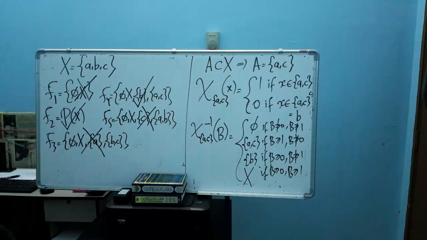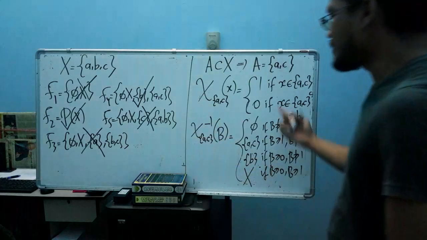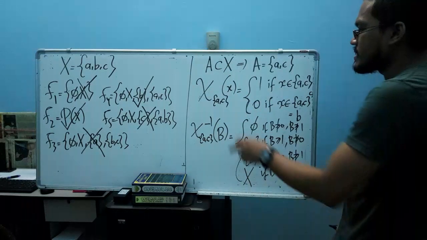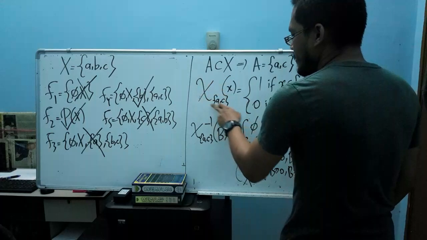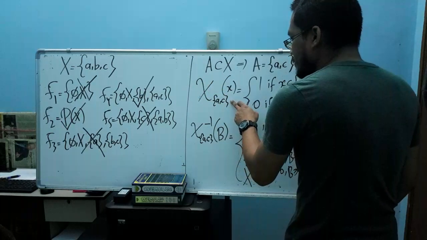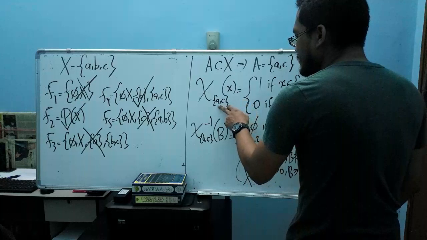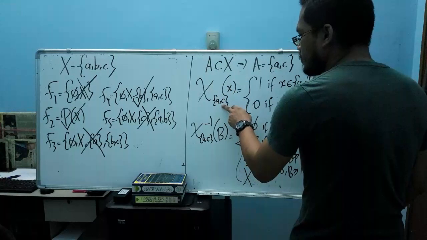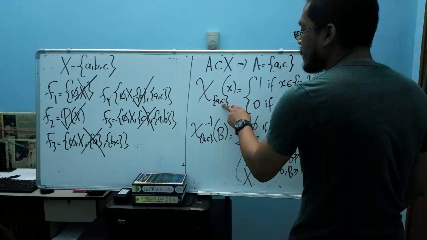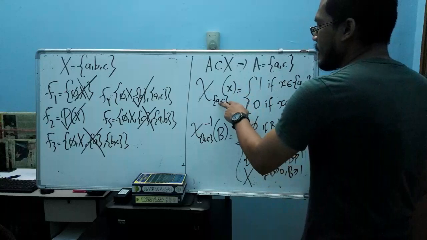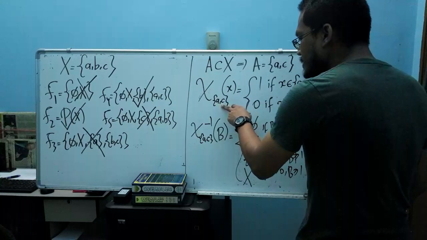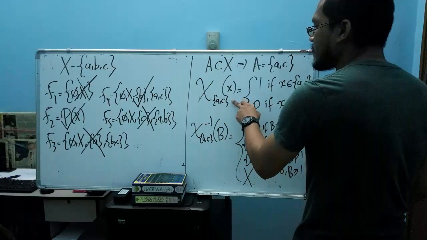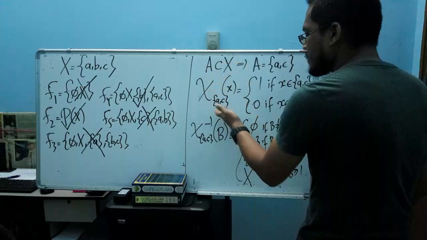So you can see here how we can apply this theorem, how we can try to understand the theorem. The theorem says that this indicator function is measurable if and only if this subset AC should be an element of the algebra. If and only if, meaning that if our subset is an element of the algebra, then it follows that our indicator function is measurable.